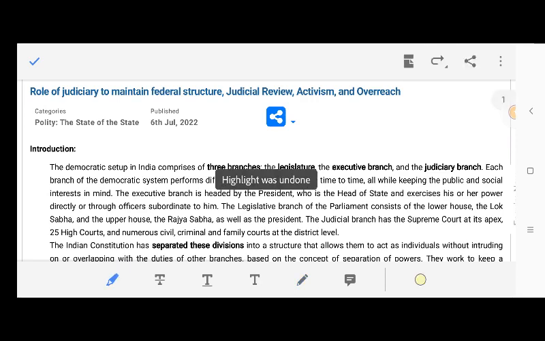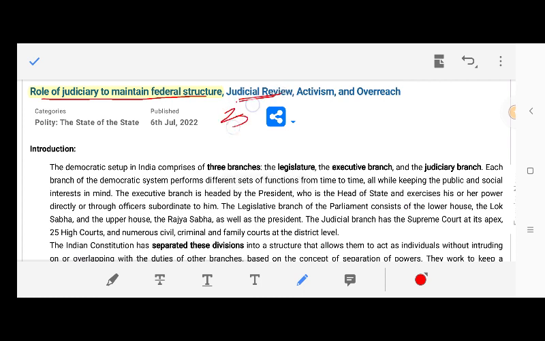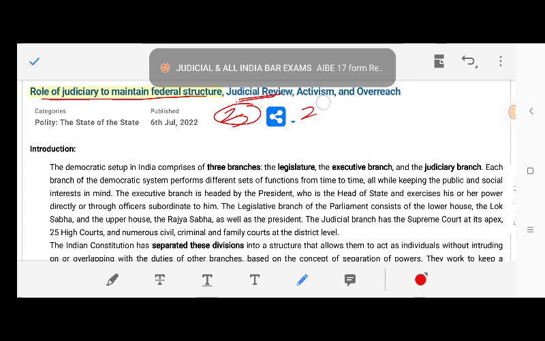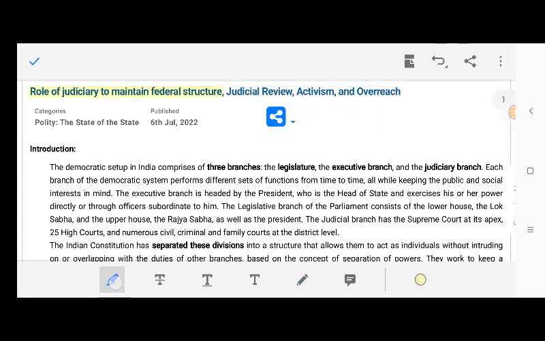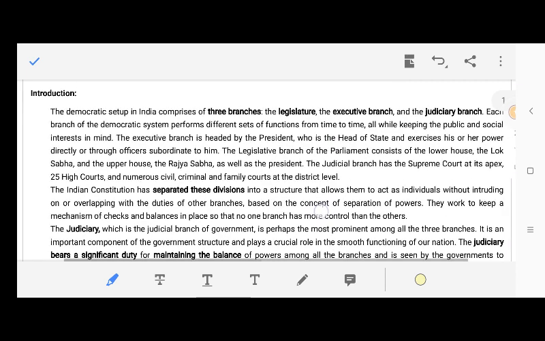So today in this video we're going to discuss the role of judiciary to maintain federal structure. And also we're going to discuss three more concepts: number one, judicial review, judicial activism, and judicial overreach. So first of all we need to understand the organs of the government.